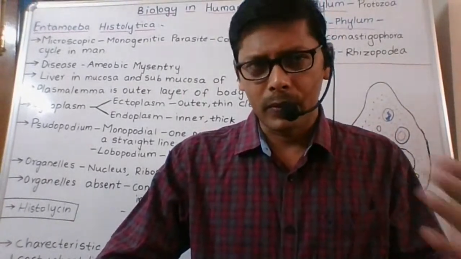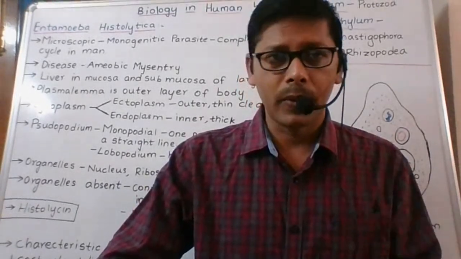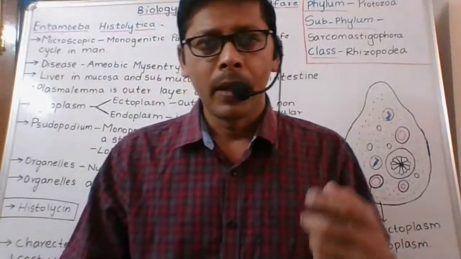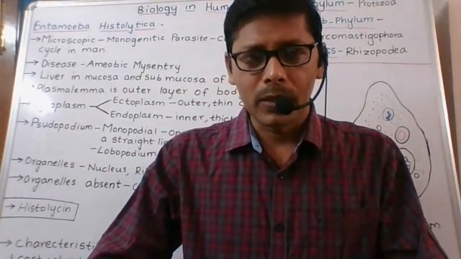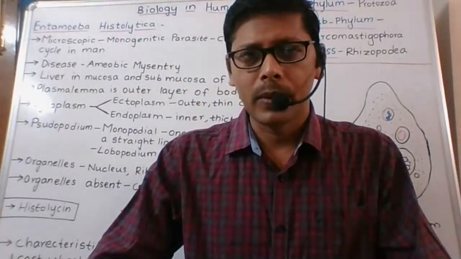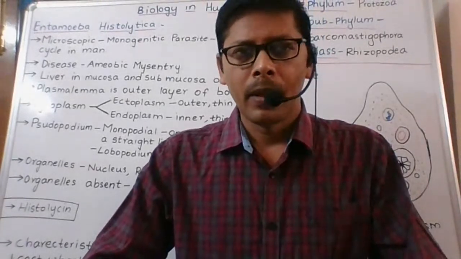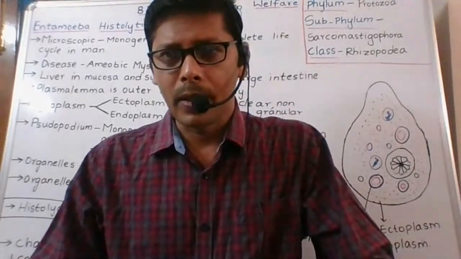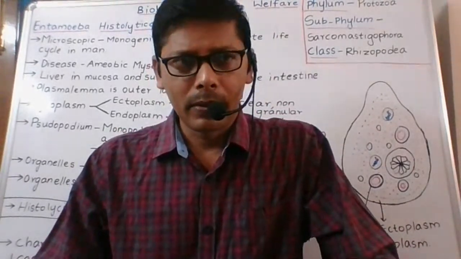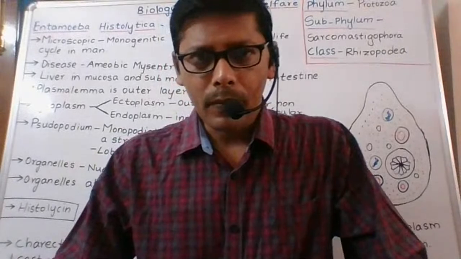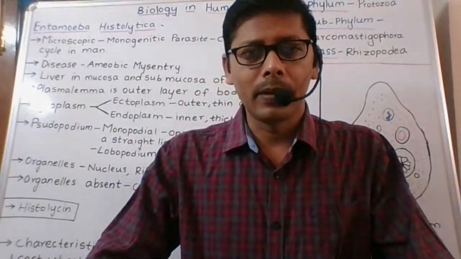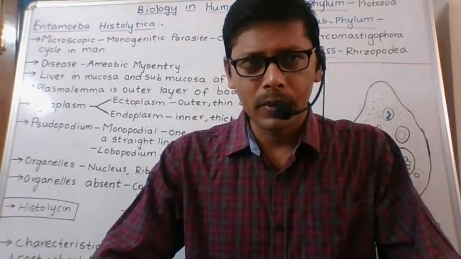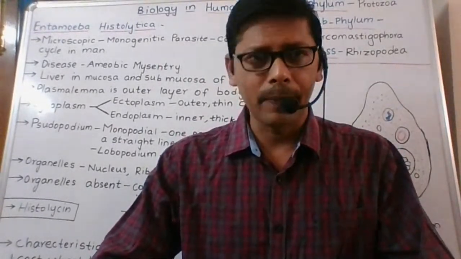What is the primary host for Plasmodium and the secondary host for Plasmodium? Primary host for Taenia, secondary host for Taenia, and primary host for Fasciola hepatica, secondary host for Fasciola hepatica, and reservoir host for Plasmodium, reservoir host for Trypanosoma gambiense. We learned all those things in the previous classes. After that, we learned types of vectors, biological vector, mechanical vector, and examples for biological vector and mechanical vector.